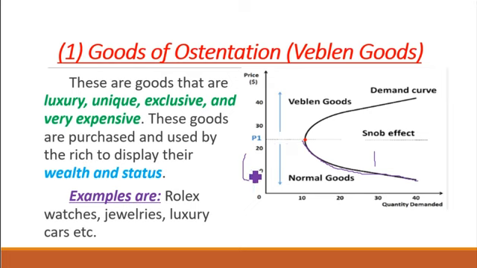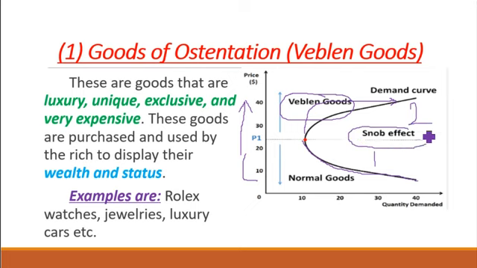But what happens is that as the price keeps going up, because they are of high price, luxurious in nature, and very expensive, then from the region P1 upward, which is this region here, that's when we have Veblen goods. As these goods keep on increasing in price, the rich will keep on demanding them. So the demand curve will take a turn, as you have seen, like this. And the reason for this, in this region, is the snob effect.